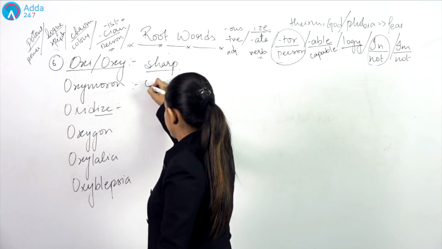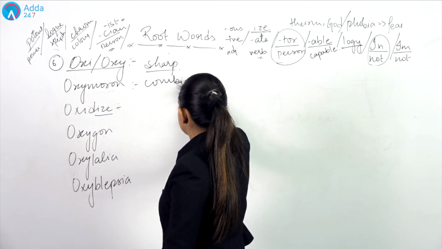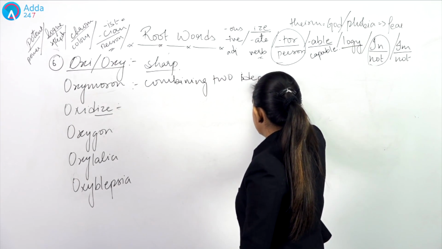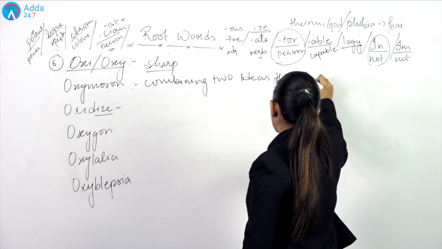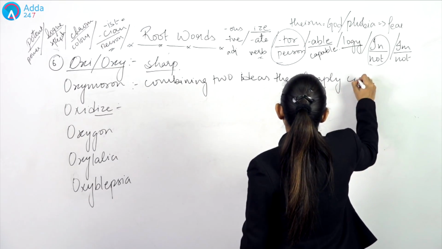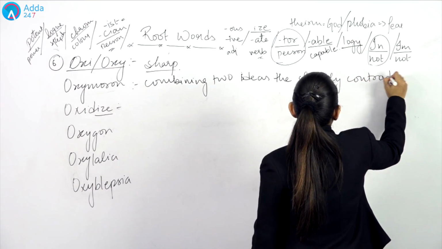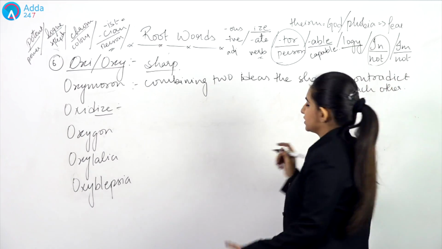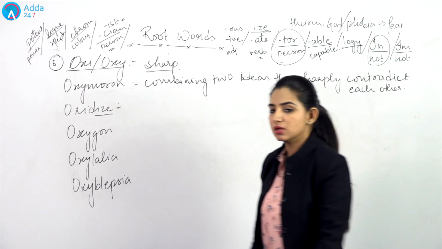So what does this mean? Combining two ideas that sharply contradict each other, that are totally opposite to each other. That is what we mean by oxymoron.